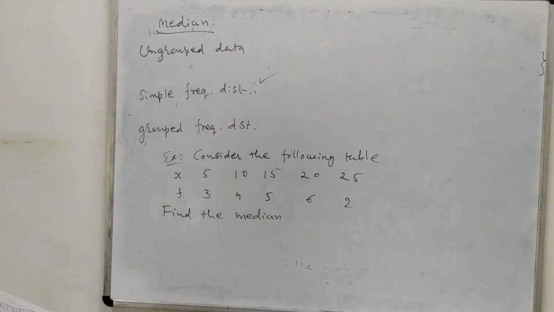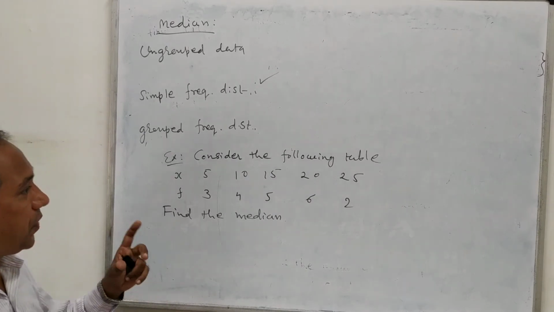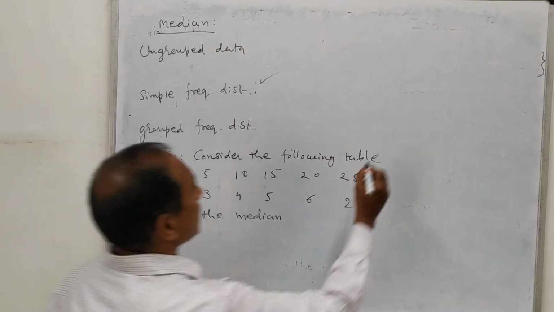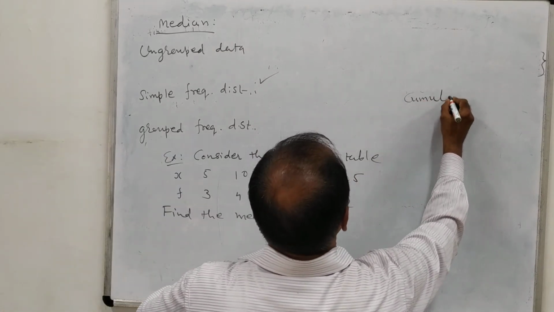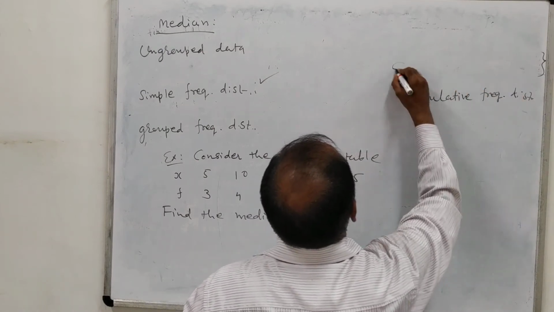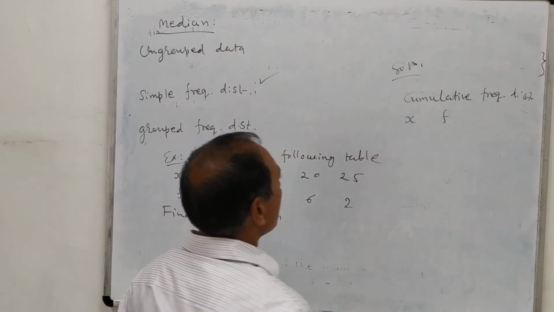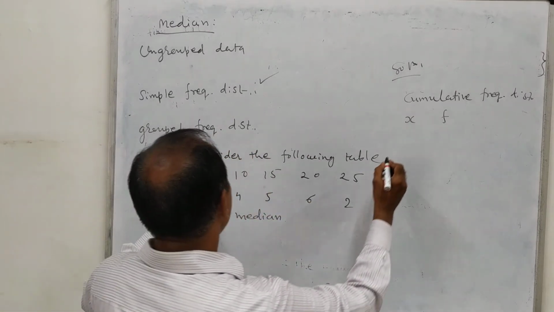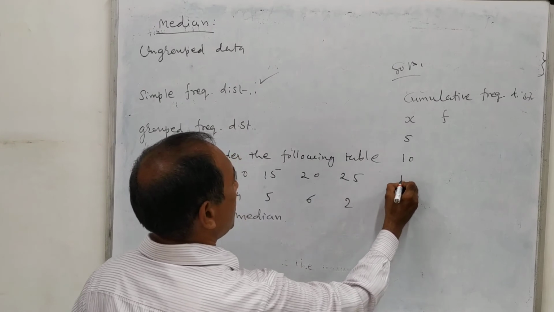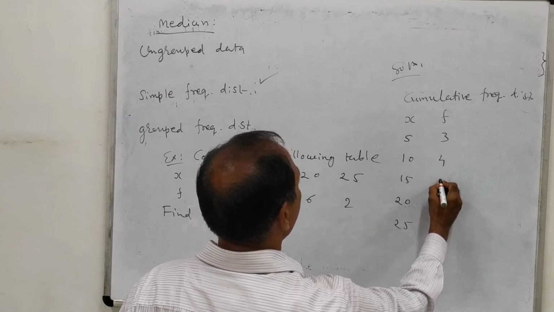You can see that this question is based on a simple frequency distribution. So in this case, first of all find the cumulative frequency distribution in the solution process. That means we have to write down the values in columns: x has the values 5, 10, 15, 20, 25, and f has the values 3, 4, 5, 6, 2.